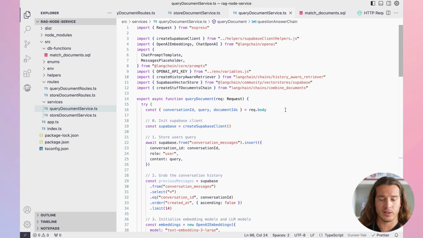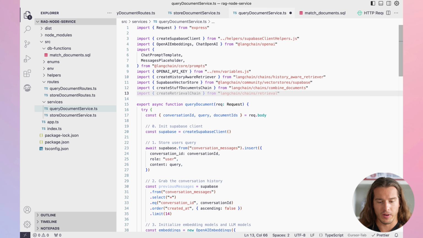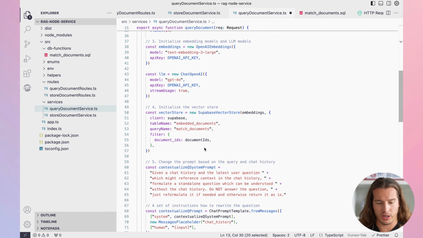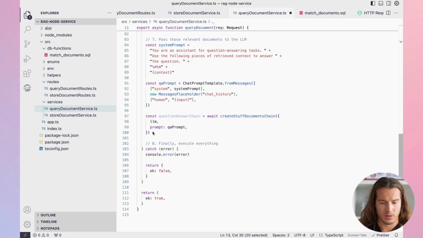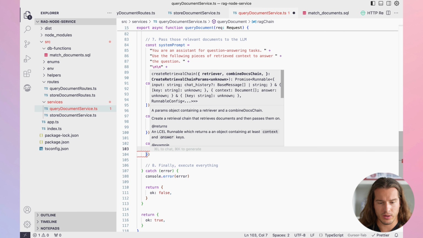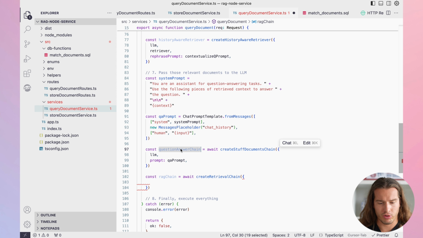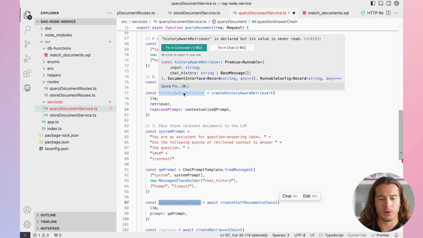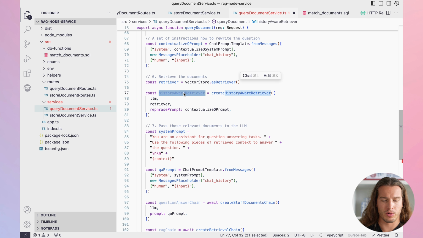Now is the time to execute that final chain, that retrieval chain. So let's do const rag chain is await create retrieval chain. And what do we need here? We need our question answer chain and we need our history aware retriever.